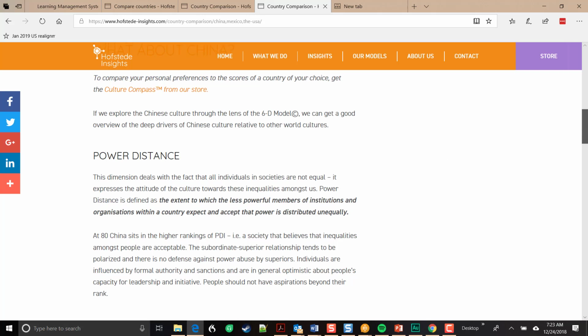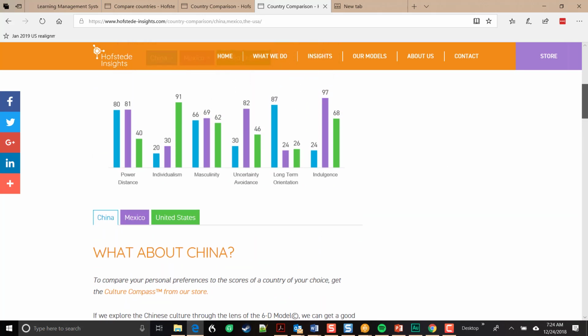So let's look at this power distance chart. I'm going to scroll back up there, and we can see power distance is the first dimension. People in Mexico and China have relatively high power distance, and people in the United States have relatively low power distance. So what does that mean? That means team members in the United States are more comfortable talking to senior people in the organization, whereas people in China might be less comfortable talking with people higher in the organization. That can affect the ways we communicate and plan communications.